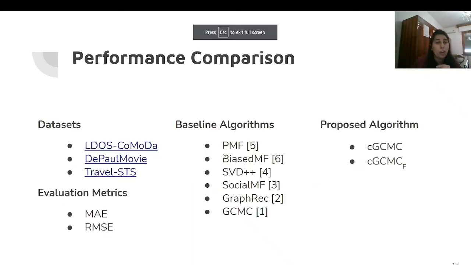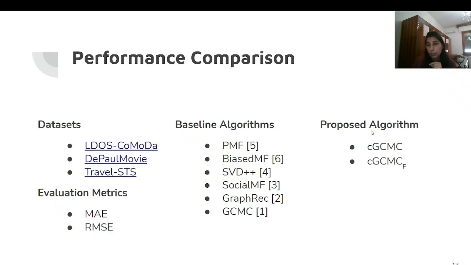We have compared the performance of our proposed approach on three publicly available data sets with respect to mean absolute error and root mean square error. Aldos, Komora, and DePaul are movie datasets. Travel STS is the trip dataset. We have compared with the following baselines, out of which four are matrix factorization approaches, and one is a very recent graph neural network approach for the user to item and user to user graphs, and the last one is the graph convolutional autoencoder for the 2D matrix between user and item.